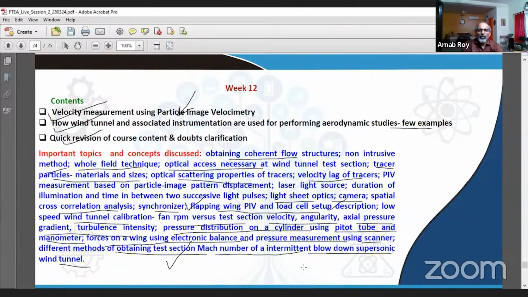So if you go back to the different weeks, lecture contents, materials, then you will see there's a lot of material covered under the course. So if you are intending to appear for the final examination, then you should be thoroughly revising all the content, giving adequate weightage to each and every week. Do not be selective in studying.